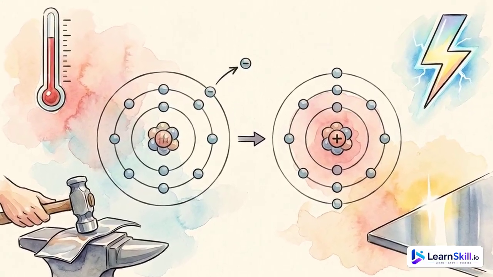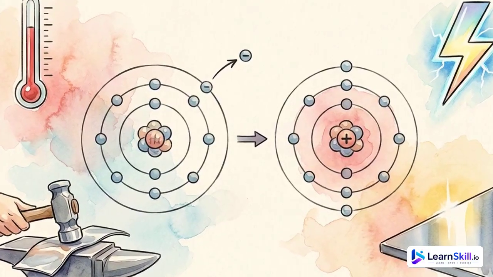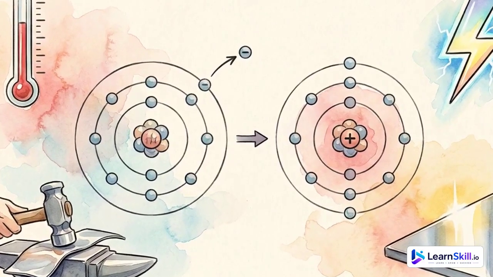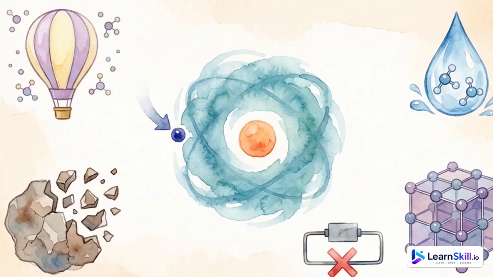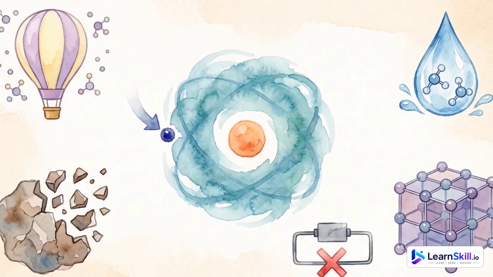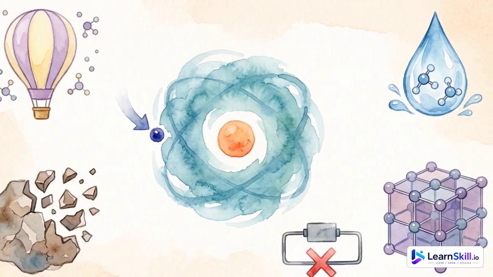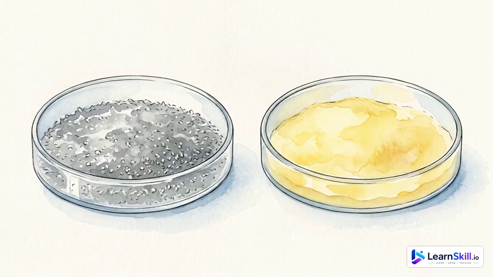Formally, metals are elements that tend to lose electrons to form positive ions, are typically solid at room temperature, shiny, malleable, ductile, and good conductors of heat and electricity. Nonmetals are elements that tend to gain or share electrons, exist in various states, are dull in appearance, brittle when solid, and poor conductors. We call them insulators.